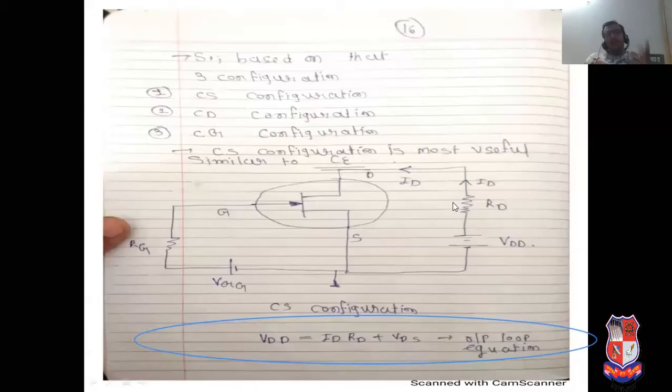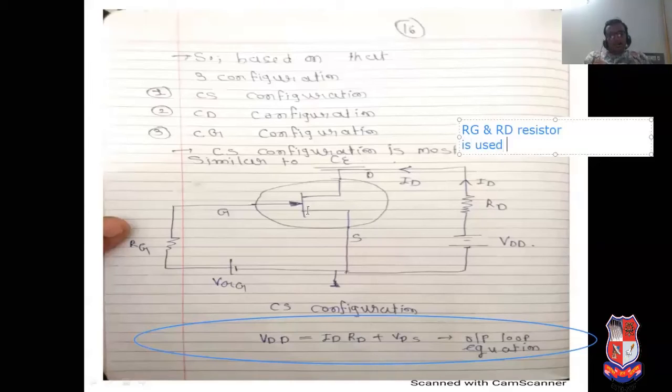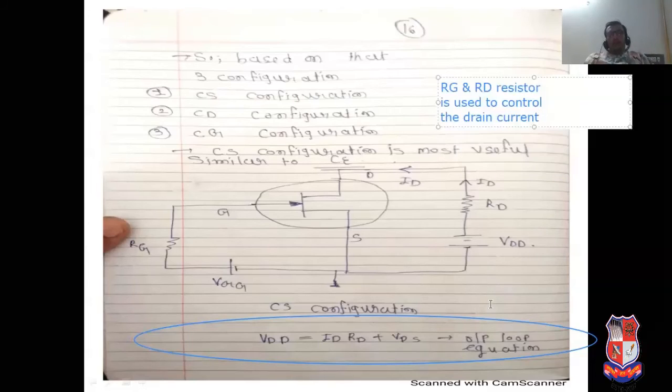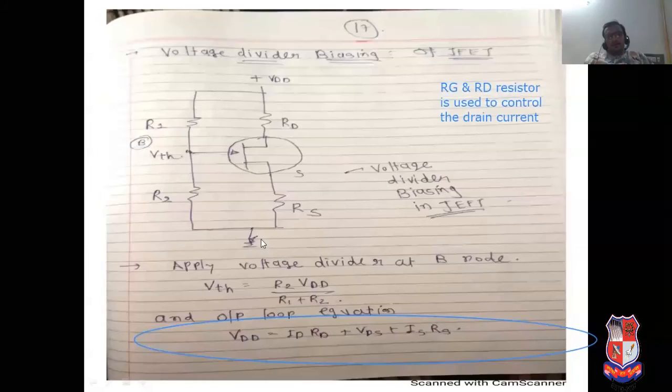Obviously here RD means the voltage drop across the resistor. Both resistors are included, RG and RD. RG and RD resistors are used to control the drain current. So it is the output loop equation related to common source configuration.